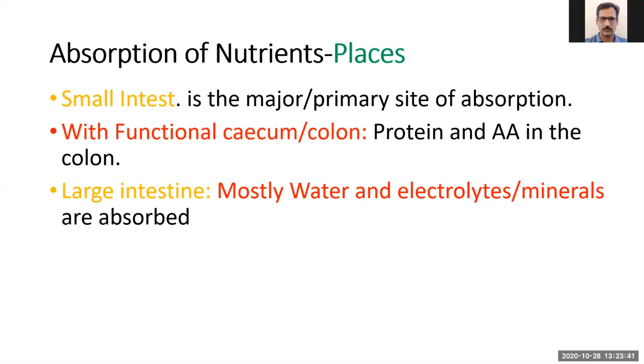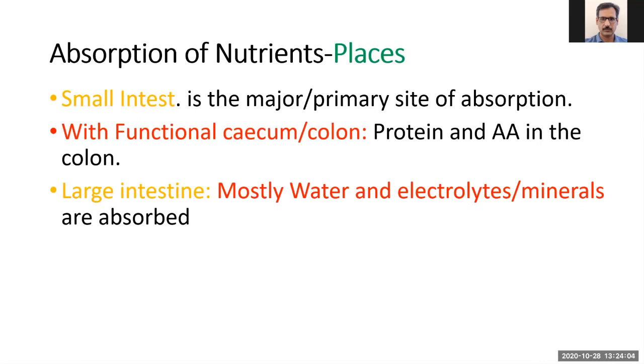When we talk about the functional cecum, as in poultry, and the functional colon in horses, protein and some amino acids produced as a result of microbial fermentation get absorbed from that area. But again, that absorption is not a very large amount.